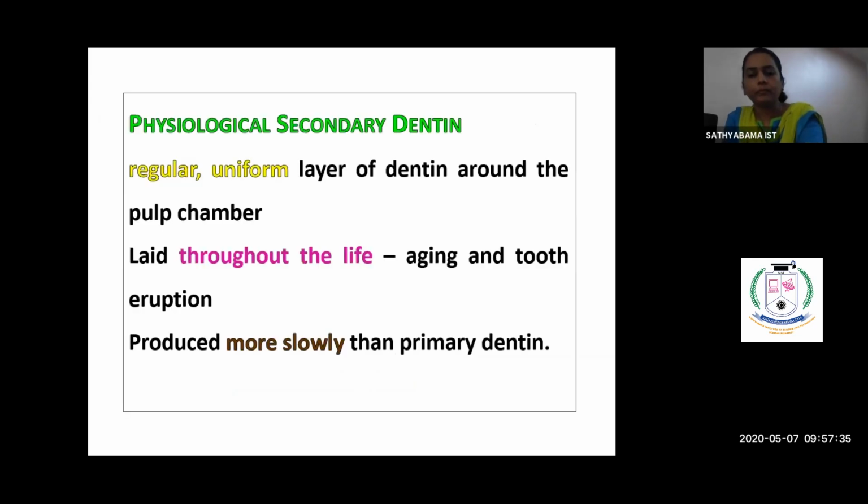Okay. So the physiological secondary dentin is a very regular, uniform layer of dentin around the pulp chamber. The innermost layer of the dentin, that is near the pulp, has a uniform layer of dentin. As I said, it will be laid throughout the life. It is the aging process; until we are alive, this process happens. And this is a very, very slow process.